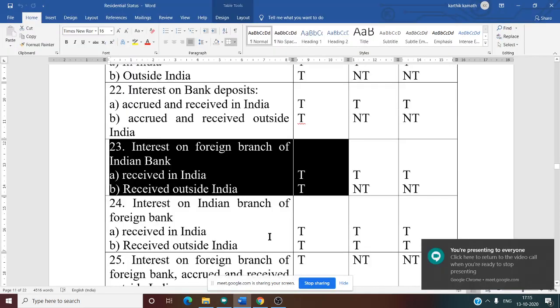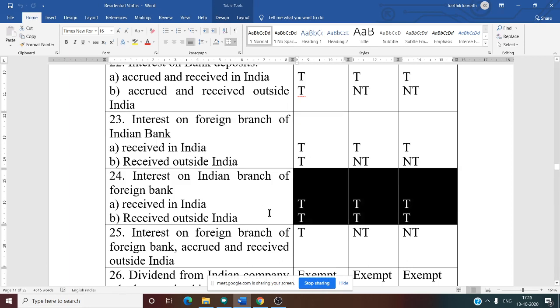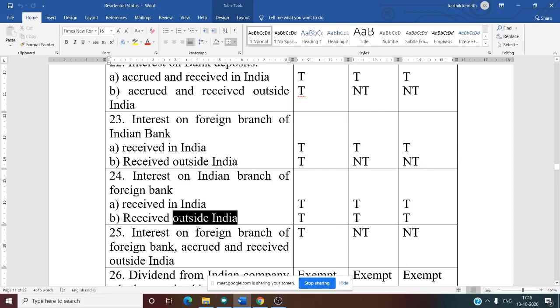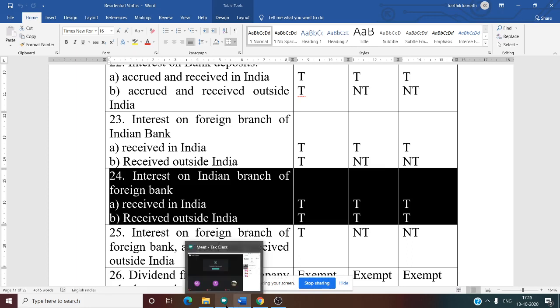So now, next one, interest on Indian branch of foreign bank. Let me say any foreign bank, Swiss bank having Indian branch. Received in India, again everyone is taxable. Received outside India also, everyone is taxable. So in both the cases, everyone is taxable.